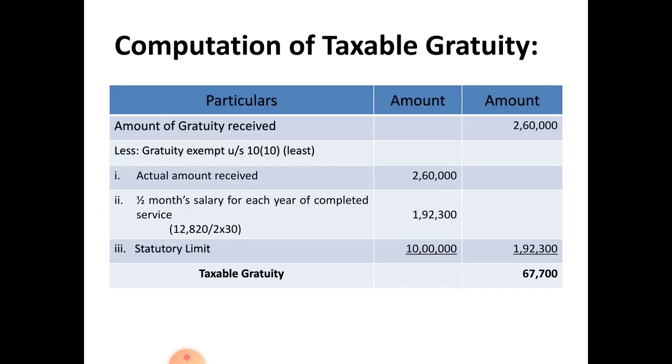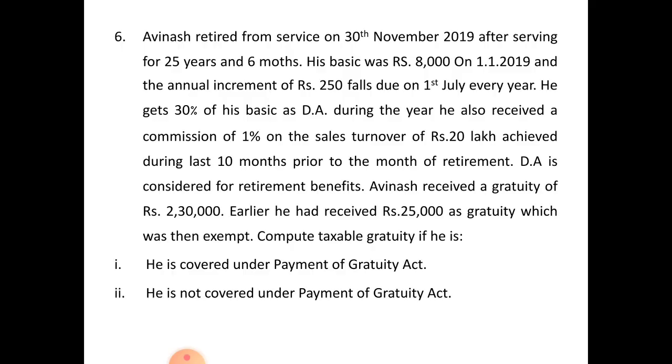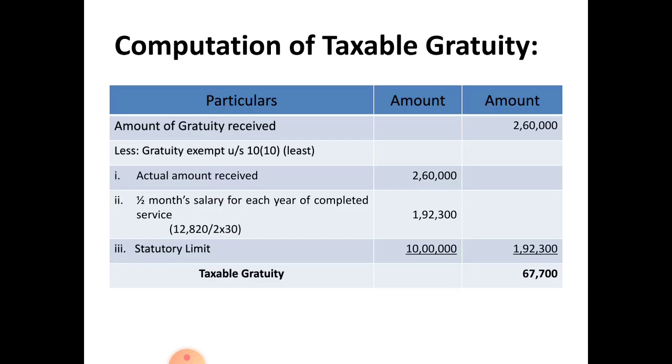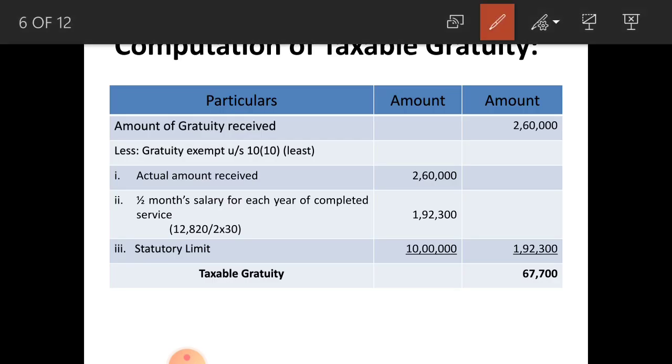See the computation. Amount of gratuity received 2,60,000 less gratuity exempt under section 10 subsection 10. Calculation is same under covered under gratuity act and not covered under gratuity act.